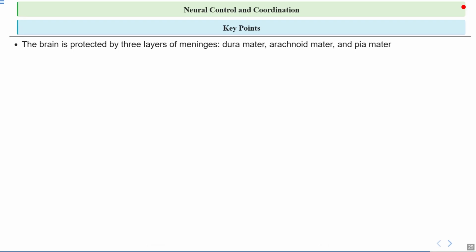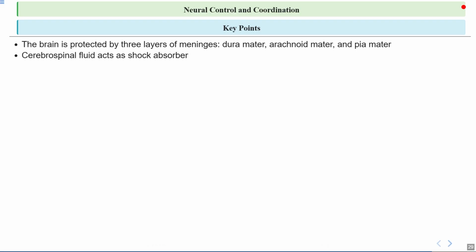Let's look at some of the interesting facts about this chapter. So, first, the brain is protected by three layers of meninges, that is, dura mater, arachnoid mater, and pia mater. So, you can think of these layers like layers of bubble wrap around a fragile package, each providing a different type of protection to keep the brain safe inside the skull.